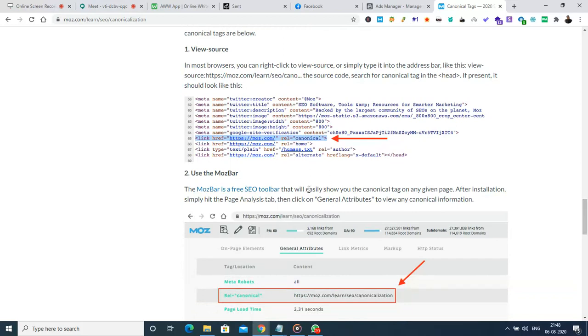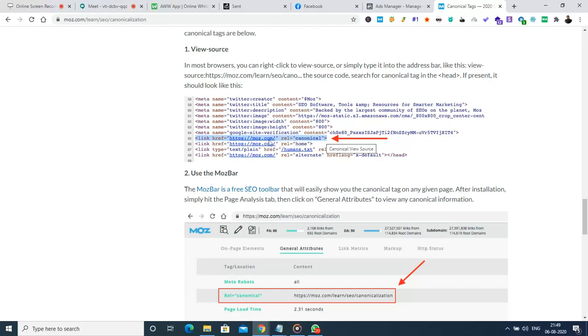So this is one way through which we can communicate that this particular URL is important, and that can be done in the source code, in the place where the meta description and meta title are. In that location, we can add a code called link href equal to http, something like the primary URL. By mentioning this, we convey to Google that this particular version of the web page is the canonical version, by including rel equal to canonical.